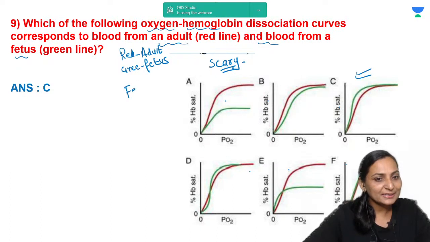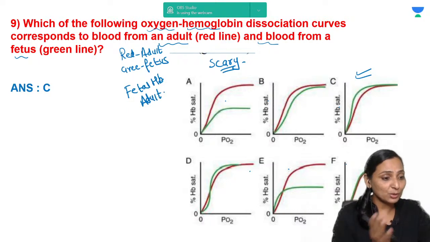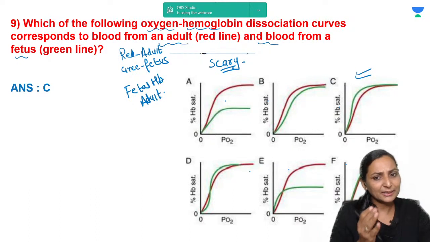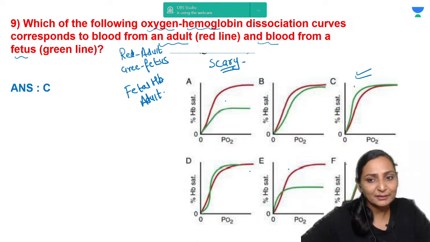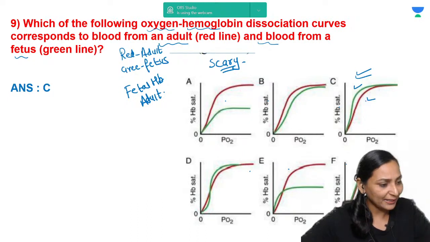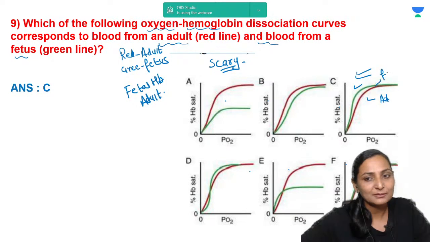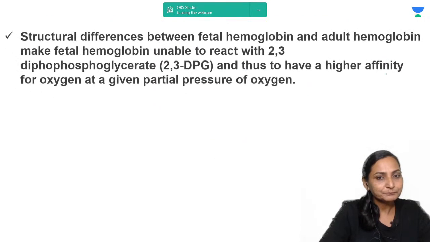That means what is the affinity of fetal hemoglobin and what is the affinity of the adult hemoglobin and what are the causes for that affinity. Which one is going to show a left dissociation and what is the reason. If you know these, again the question does not become very difficult to understand. You can see in green a left shift and red is comparatively towards a right shift. This is the adult hemoglobin and the green one is the fetal hemoglobin. So just look at the explanations.